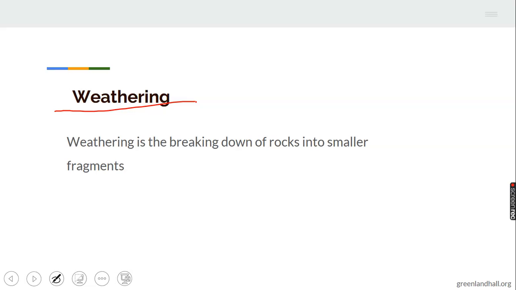Weathering is simply defined as the breaking down of rocks into smaller fragments, or the disintegration of rocks into smaller particles. Rocks are being disintegrated in weathering processes, as it leads to soil formation.